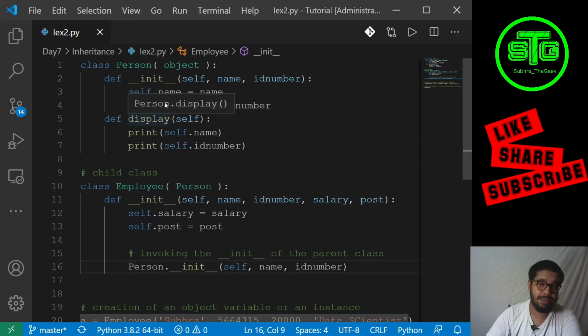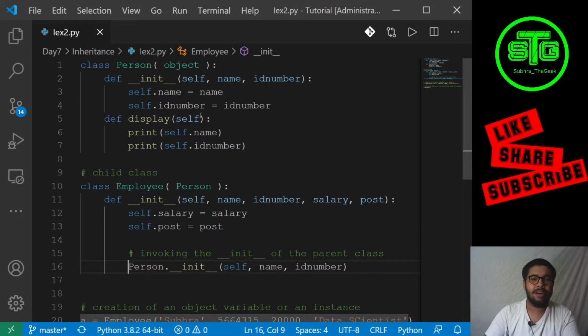Class person has a constructor which takes two values, name and ID number. We are assigning name and ID number, and we are displaying it. In class employee, we again have a constructor, and this accepts four values: name and ID number, with salary and post.